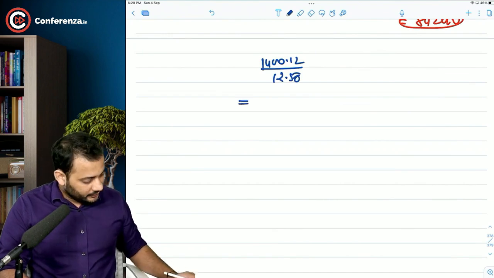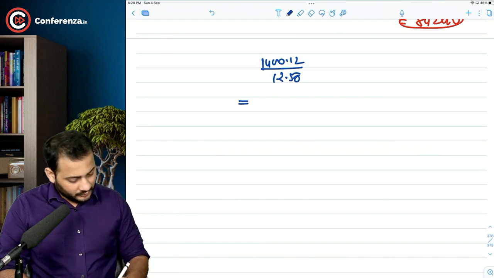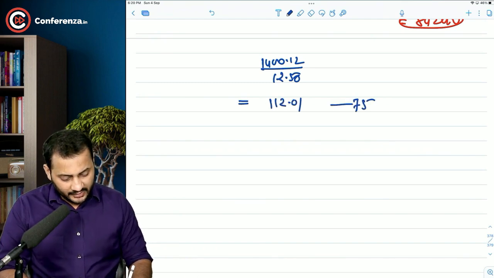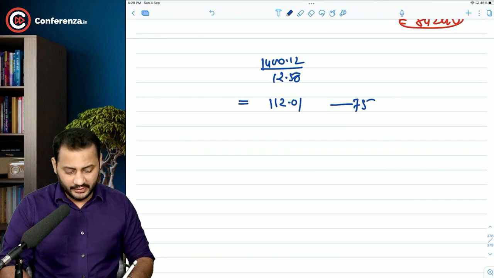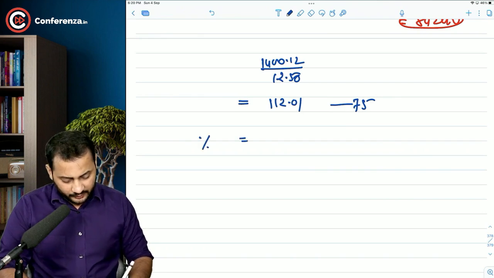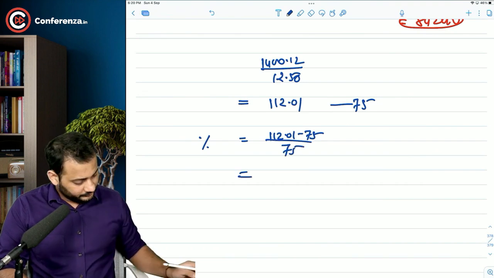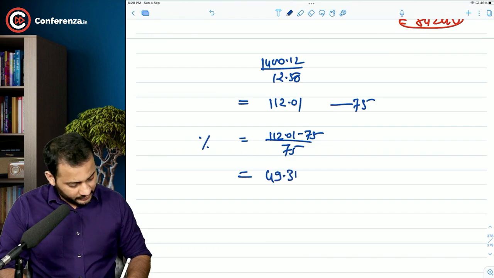So per share value is coming to 112.01, right, and the current market price is 75. So how much extra are you paying? Premium in terms of percentage is 112.01 minus 75 by 75. That comes to around 49.35%.